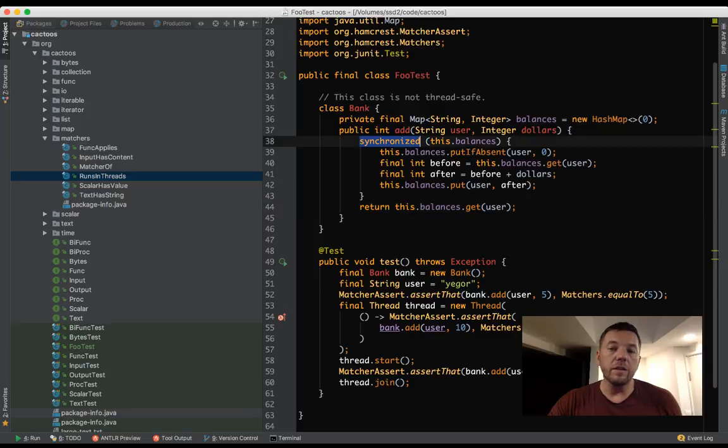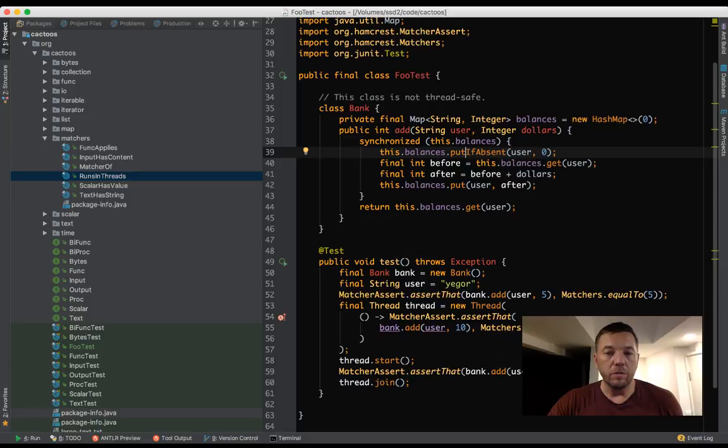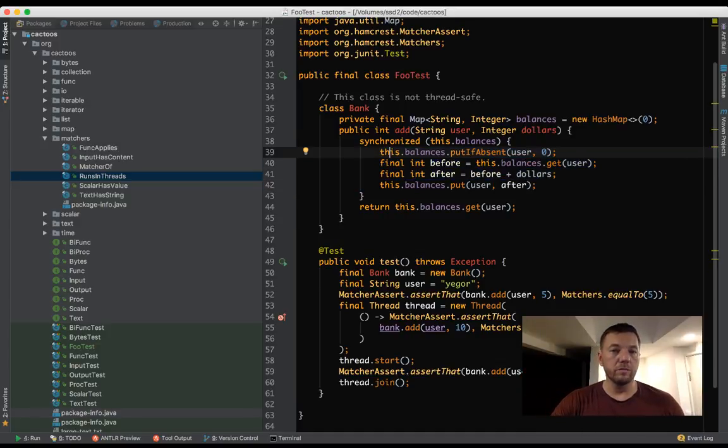It means that everything between these two curly brackets, all these lines, when we start here, all other threads which will try to also do the same will be locked and will wait until we finish. That's what it means. So basically, the Java machine will put them all on pause and ask them to wait until we finish.